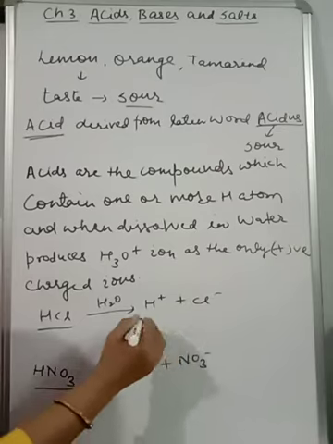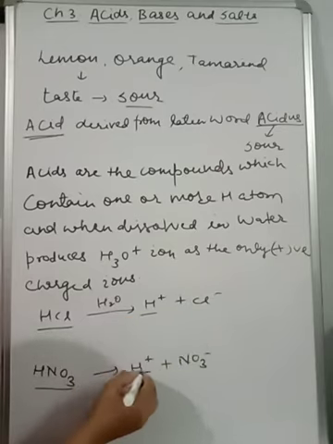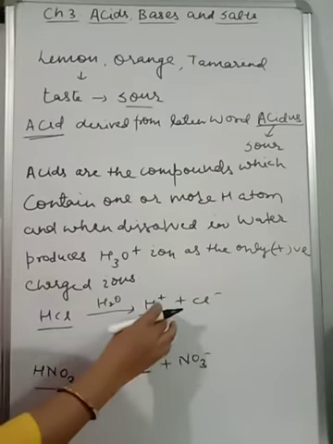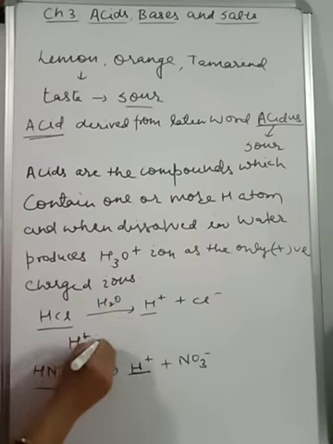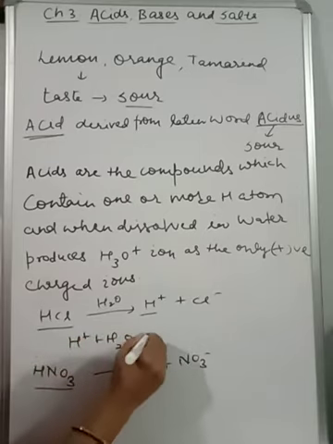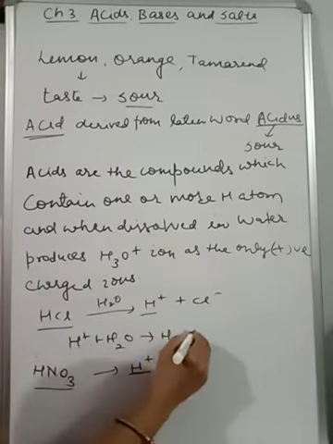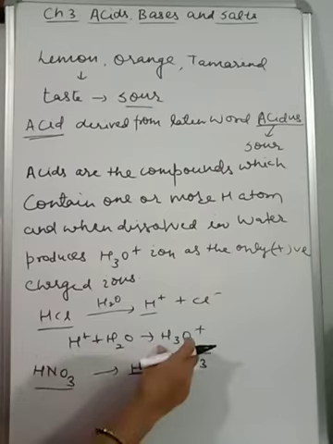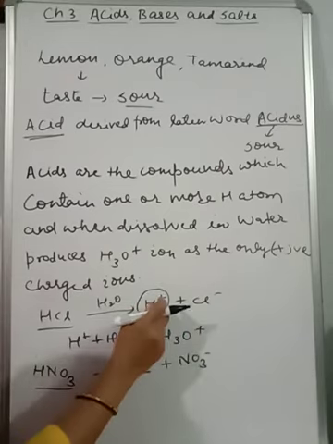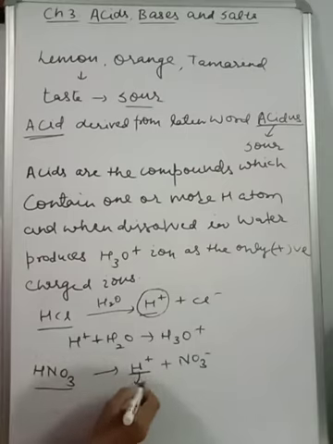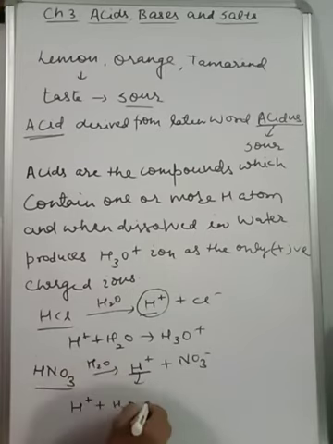You can see here we get a hydrogen ion, but this hydrogen ion does not have independent existence. That's why it quickly combines with a water molecule and becomes a hydronium ion, which is the stable form. Up to the time it is in the hydrogen ion form, it is not stable in nature. This hydrogen ion quickly combines with water and gives us hydronium ion.